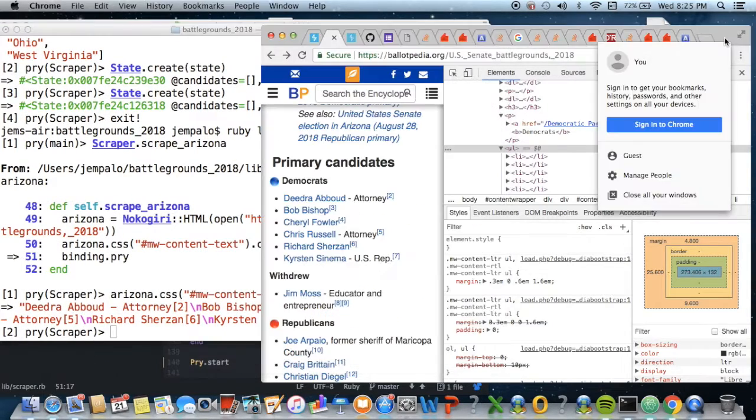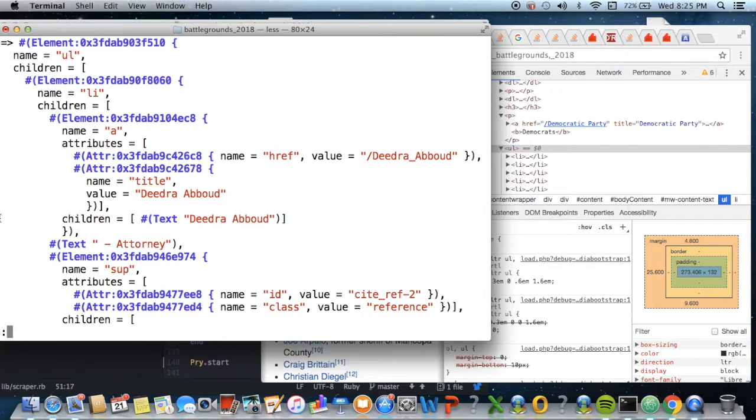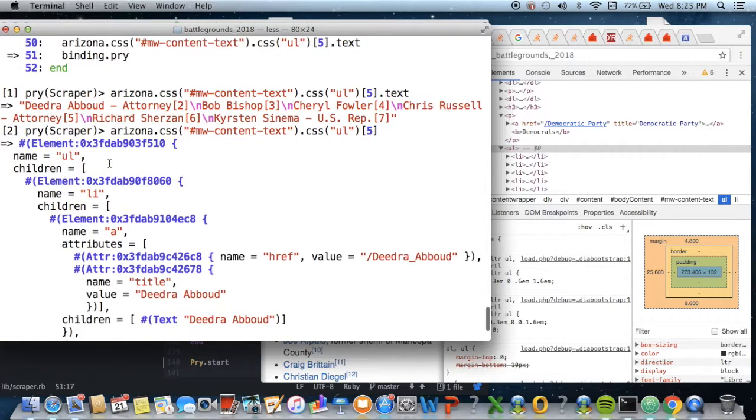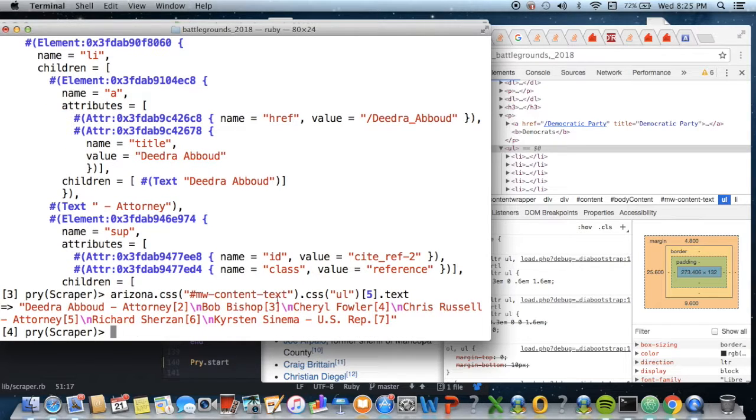So just to show you what the Nokogiri scrape will return without the text, it'll return these. And then if I wanted to select just the candidates, I added text. There.